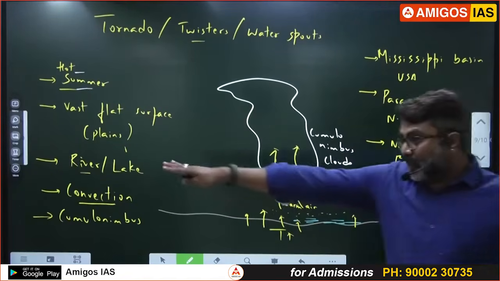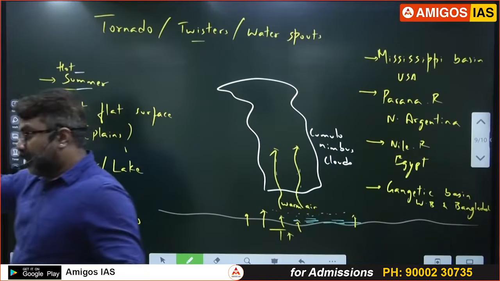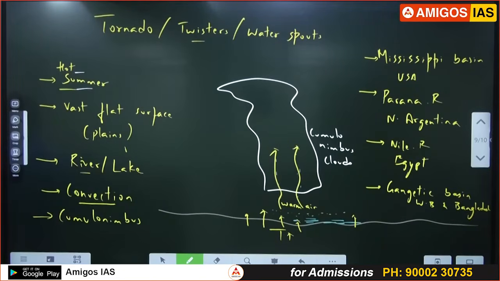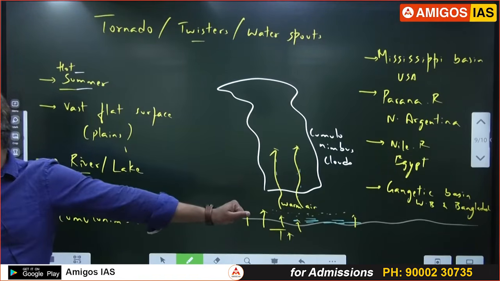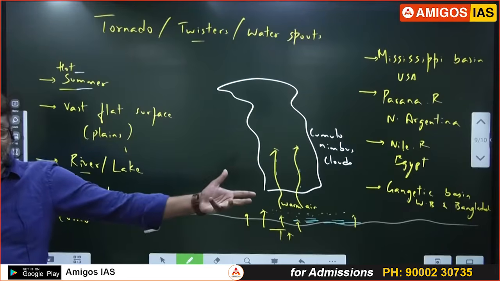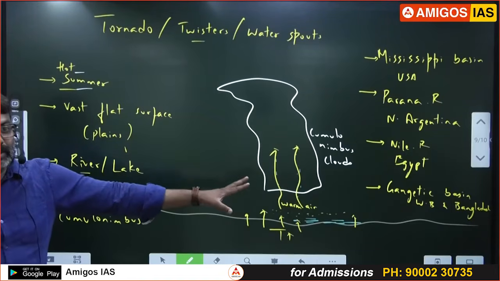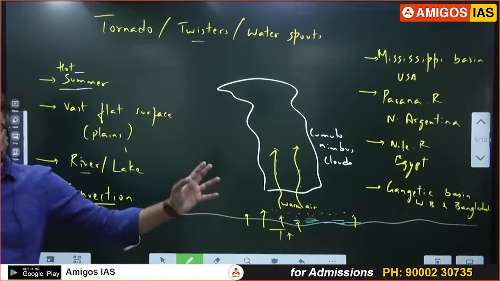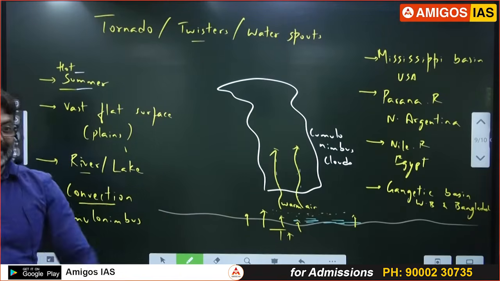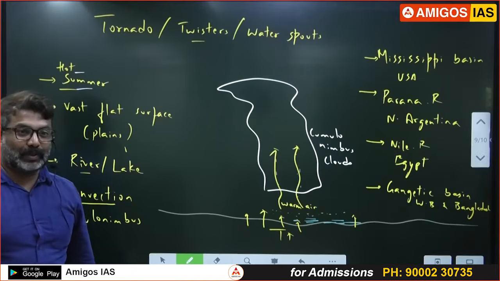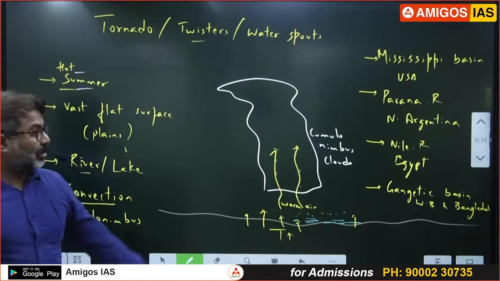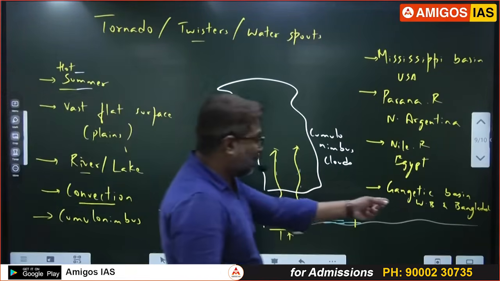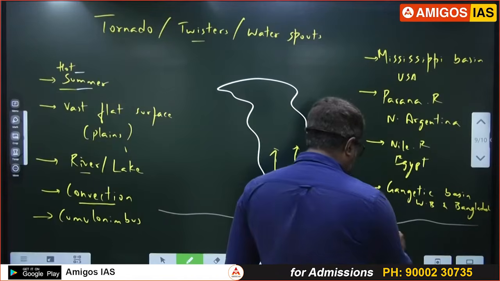The US is a large country, and the population is distributed, and most of the people in the US live on the east coast or west coast. In the interior river basin, the Mississippi basin, people are less, but Bangladesh is crowded. West Bengal is crowded. So when tornadoes occur, they will go over the people, killing them. So 10,000 casualties within 1 hour. It was horrible. Like that, tornadoes can cause a lot of damage. Gangetic basin in West Bengal and Bangladesh.